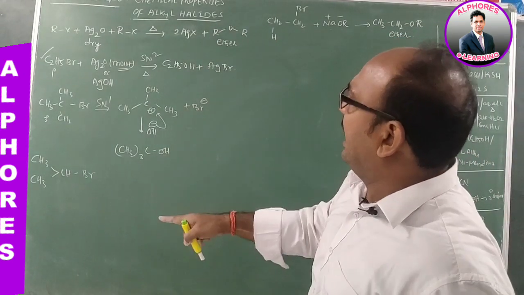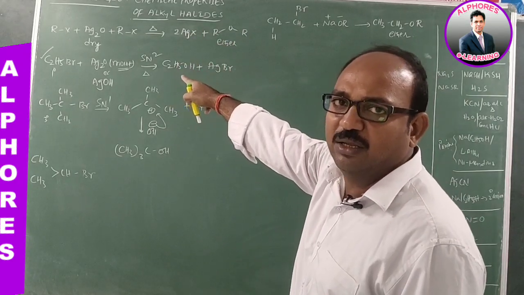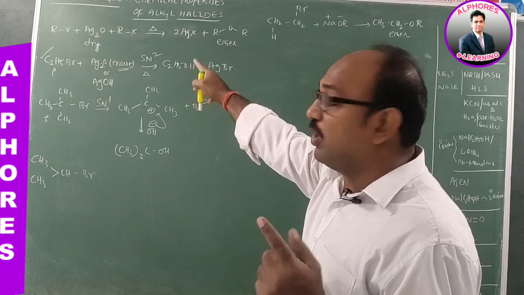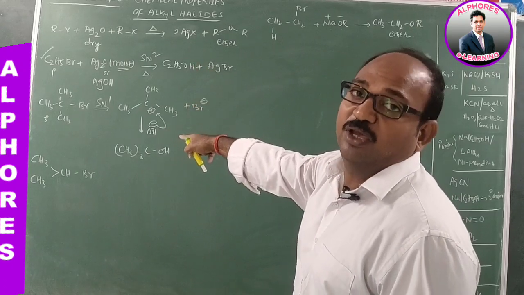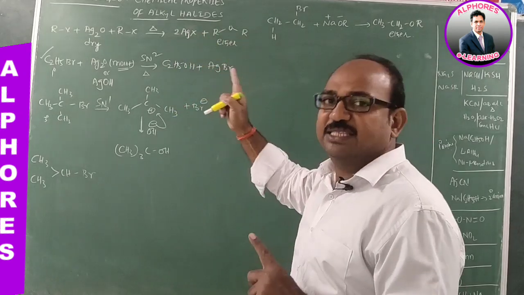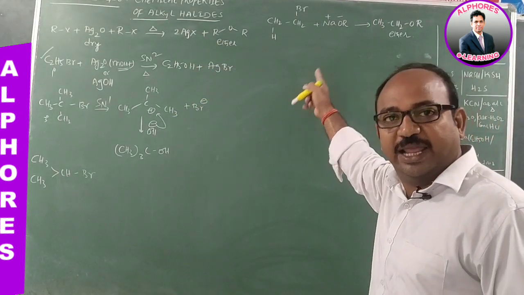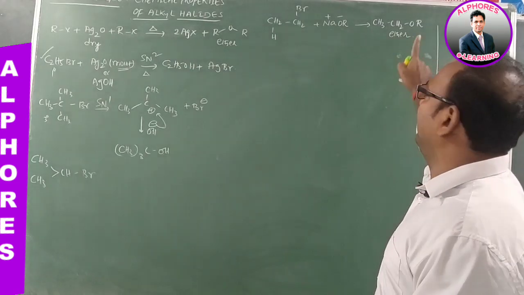So alkyl halide upon heating with dry silver oxide, not moist silver oxide, gives ether. In the case of moist silver oxide, what happened? You get the alcohol product. So alkyl halide upon reaction with dry silver oxide, or one more reagent, sodium alkoxide, either of these two gives ether.